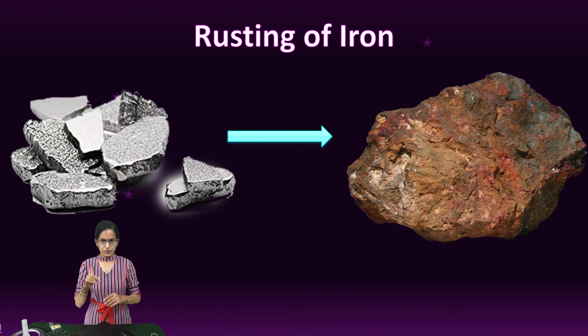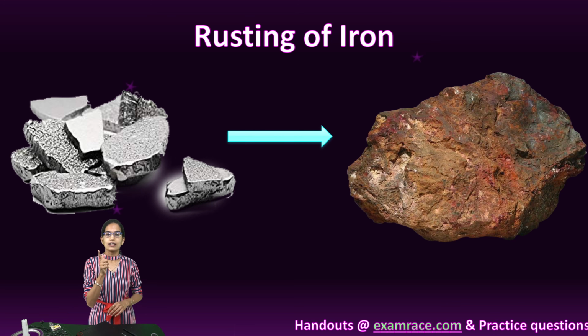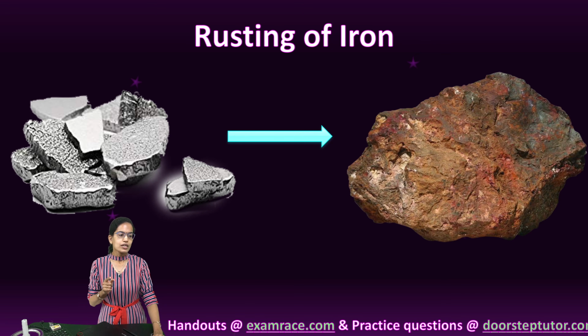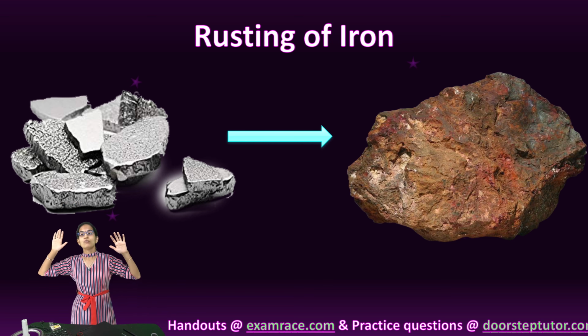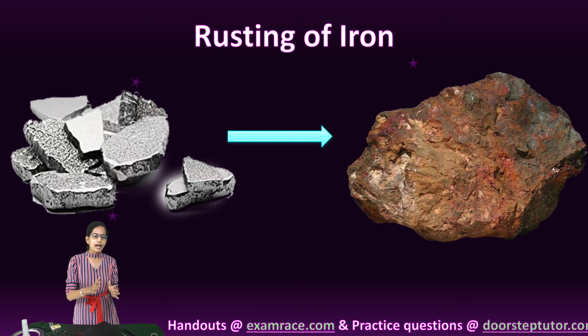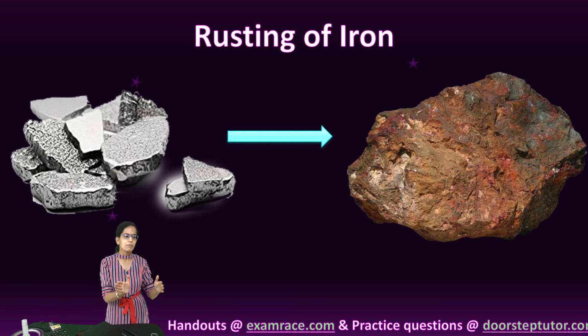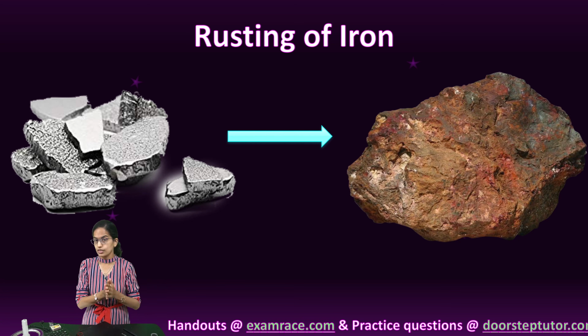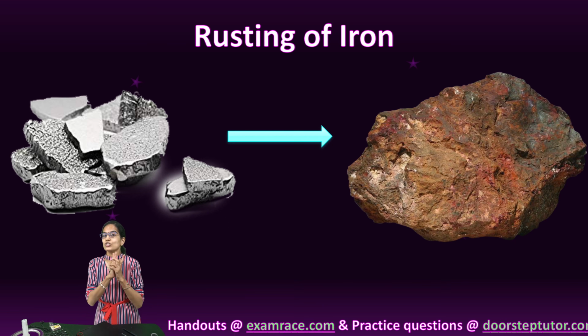But we have a classic example of Qutub Minar. Qutub Minar in Delhi has an iron pillar. Now this iron pillar is more than 7 meters high. It has a weight of more than 6,000 kilograms, and it has not rusted for a very long period of time, and therefore has created an enthusiasm among scholars to understand how this iron was created, so that it has not rusted till date. So rusting of iron, a very clear example of chemical change.